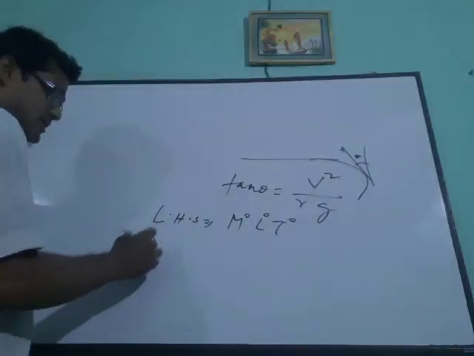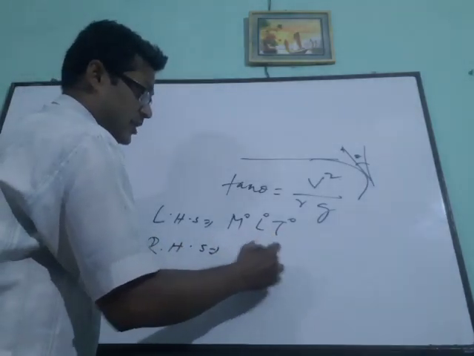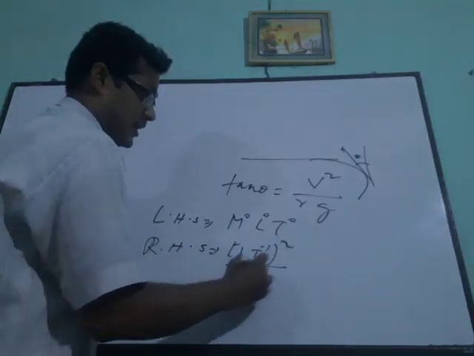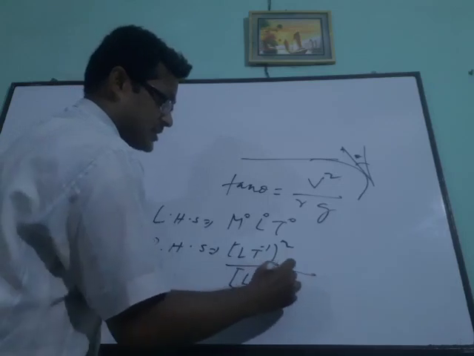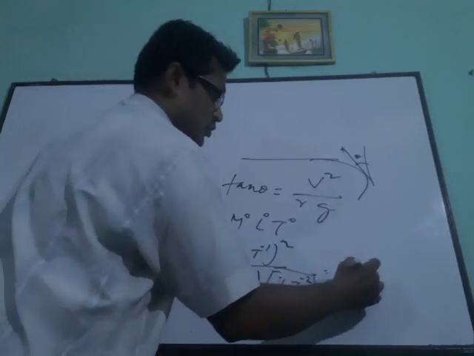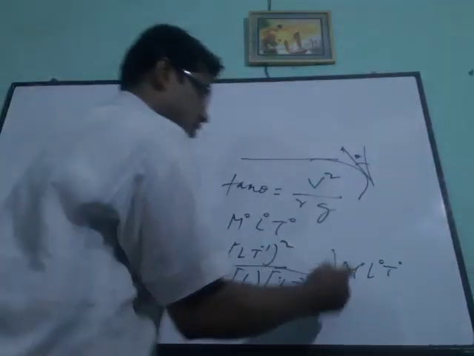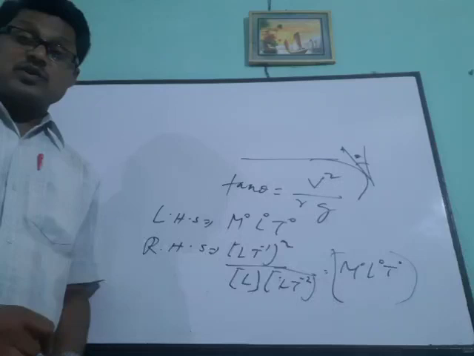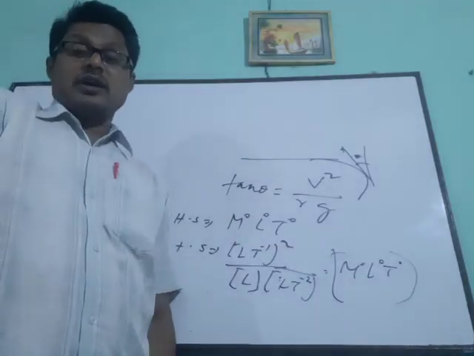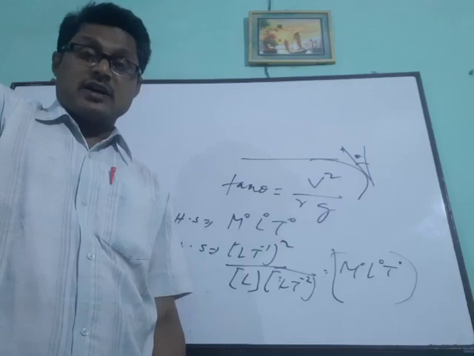Now coming to the right hand side. Right hand side, v square means L T to the minus 1, square, by L, and g means L T to the power minus 2. And from here also we are getting M0, L0, T0. So as the dimensions on both sides of the equation are equal, therefore the given equation is correct. So this is the way to check an unknown equation.